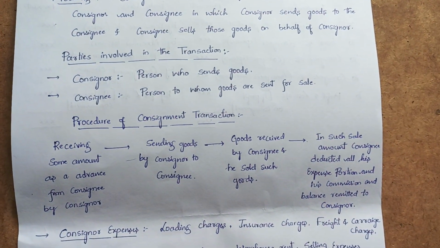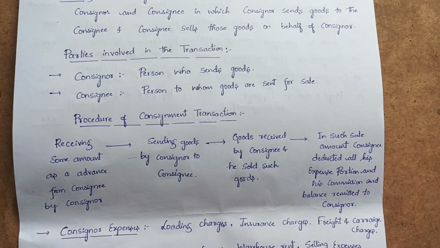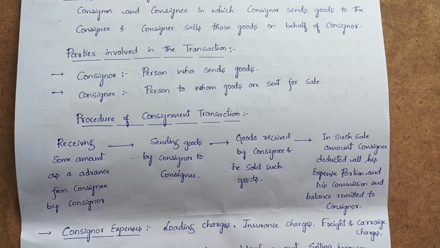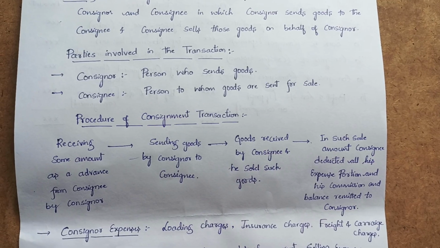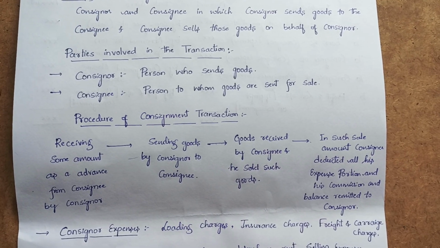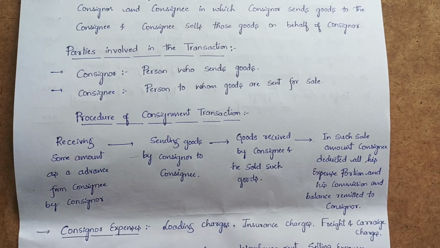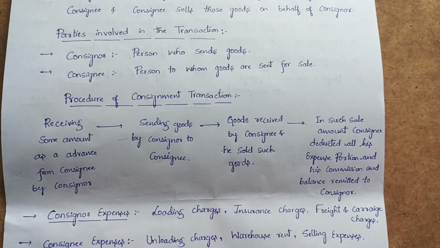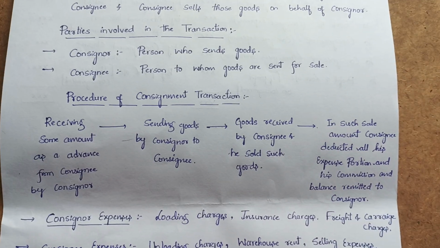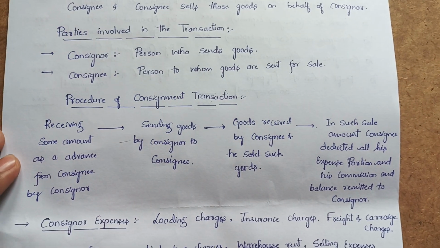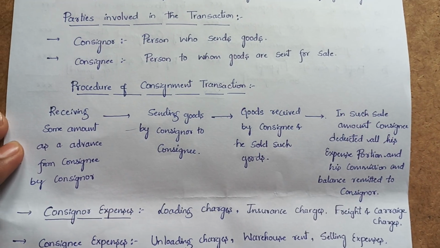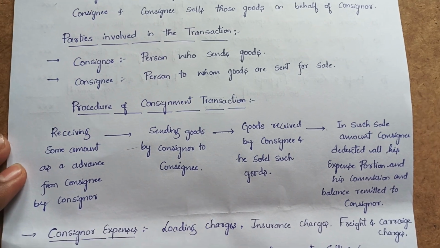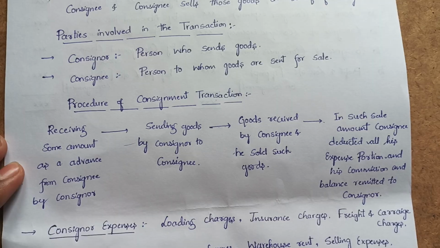The consignor is the person who sends goods, and the consignee is the person to whom such goods are sent for sale. And there is a procedure to start a consignment business. By way of extending the business organization, we can choose this procedure, in which firstly the consignor receives some money as an advance, a security deposit, from the consignee, and sends the goods to the consignee after receiving the amount.